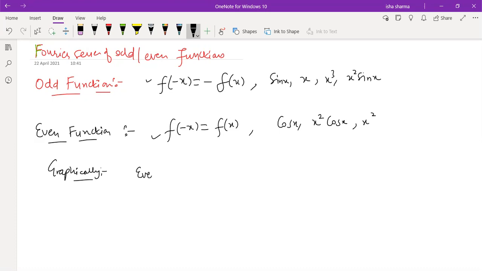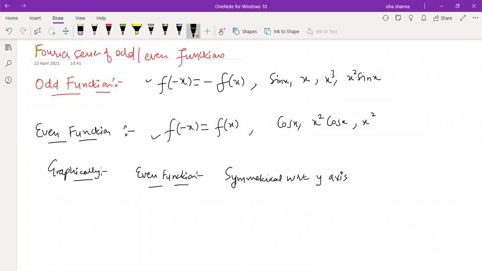For an even function, graphically or geometrically, what is going to happen? These are going to be symmetrical with respect to the y axis, right?